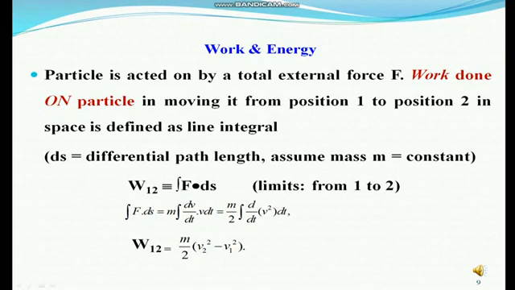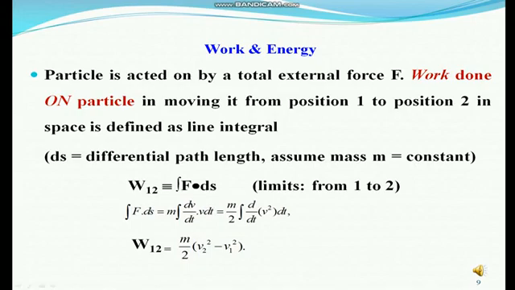In the integral from 1 to 2 of F dot ds, we replace F by m dv/dt and ds by v dt. So the integral of m dv/dt dot v dt. m is constant, so taking m out, m times the integral from 1 to 2 of dv/dt into v dt. We simplify dv/dt into v dt. We get m/2 times the integral from 1 to 2 of d/dt of v squared into dt.